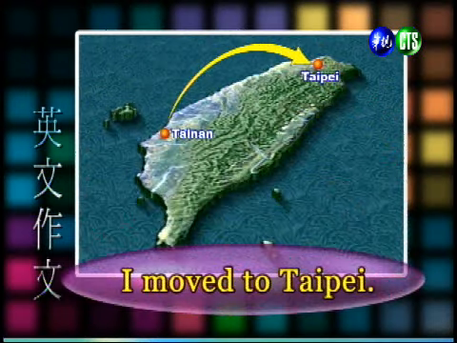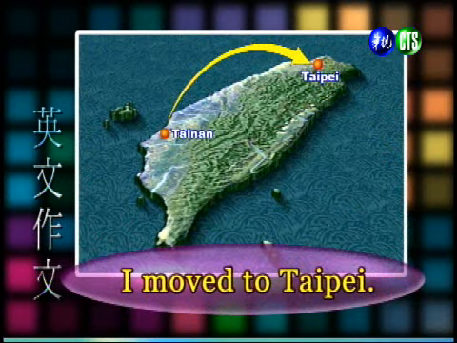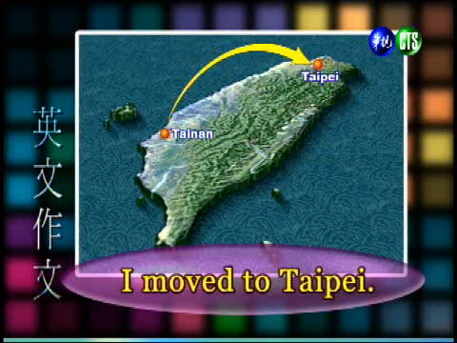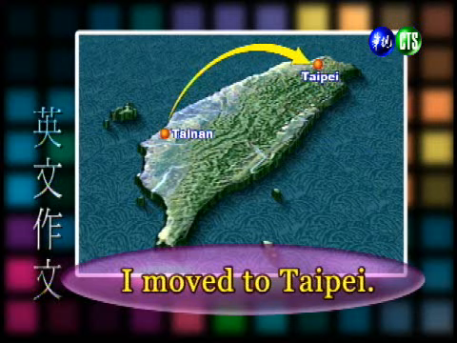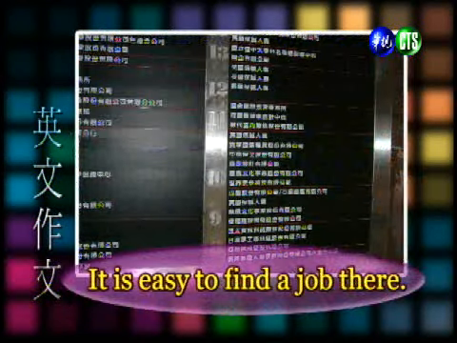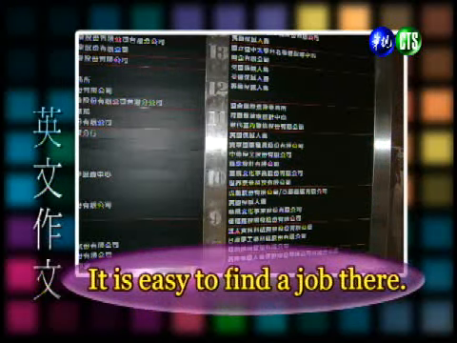Right, so now let's take a look at some pictures again. So we have picture 2, which is a map of going from Tainan to Taipei. Right, let's take a look at our next picture, and we see here this is like a building, and there are so many different companies in this building. And so we can write a sentence like, "It's easy to find a job there."